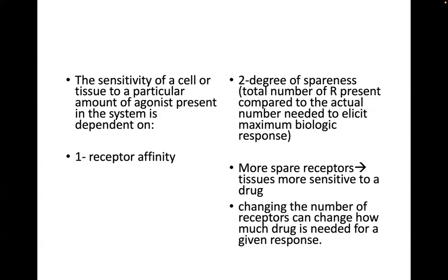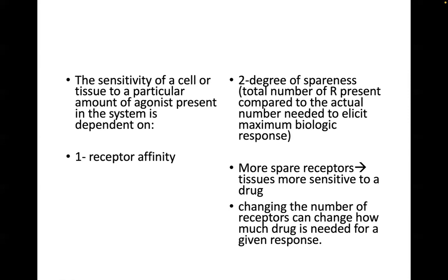So remember that the more spare receptors the system has in the tissue, the more sensitive that tissue is to the drug or to the agonist. So, therefore, changes in the number of receptors can change how much of a drug is needed for a given response.